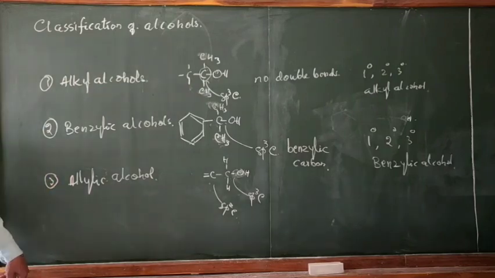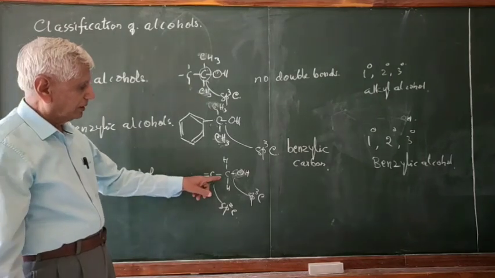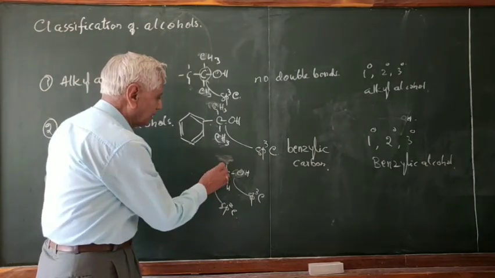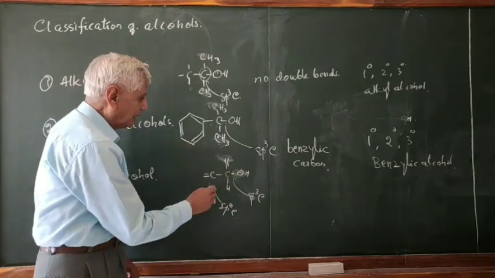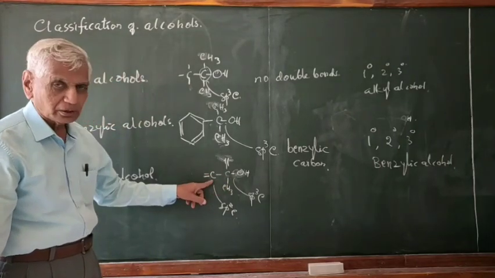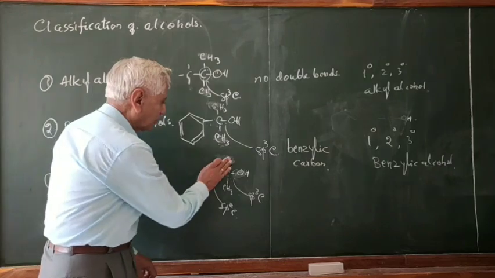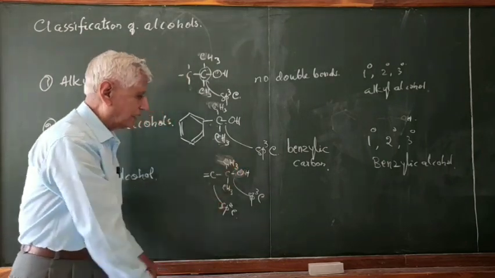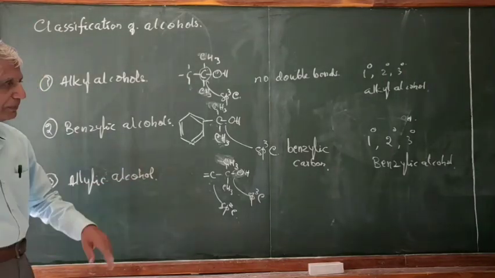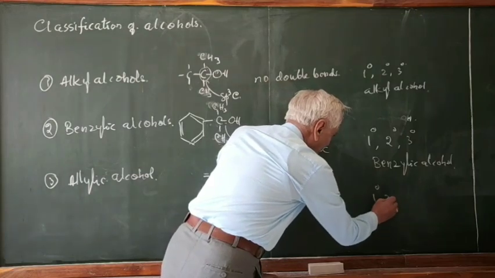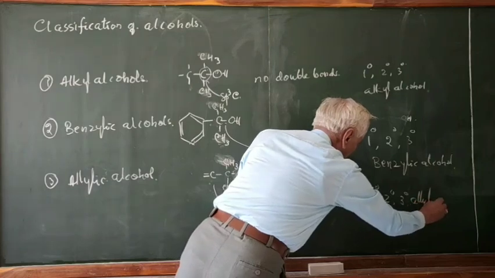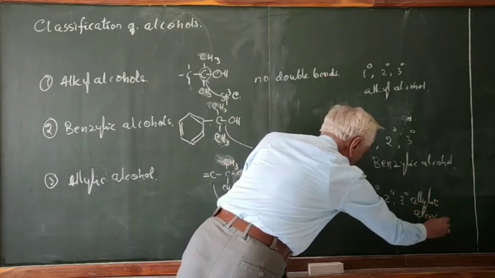Similarly, in the case of allylic alcohol, it also contains the sp3 carbon. So this sp3 carbon is further connected. This is the primary allylic alcohol. Secondary allylic alcohol is this, because this carbon is connected to two carbons, one here, two here. So this is secondary. Tertiary means one more C is there. And this is tertiary allylic alcohol. Therefore, the allylic alcohols are further classified into primary, secondary, and tertiary allylic alcohols.